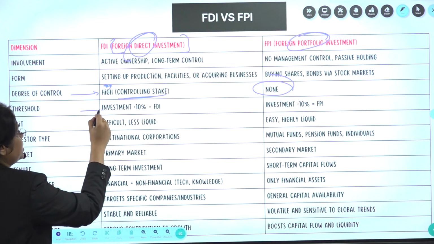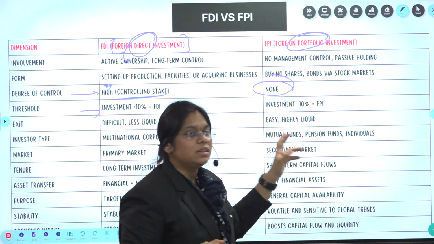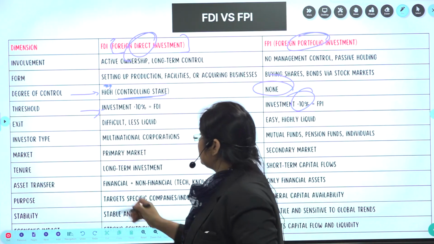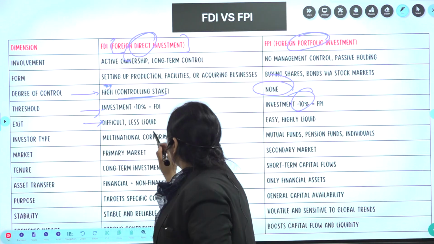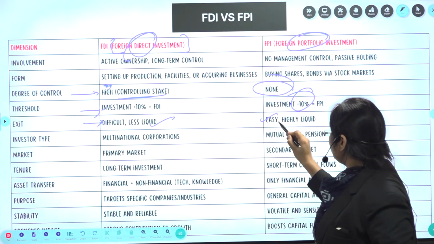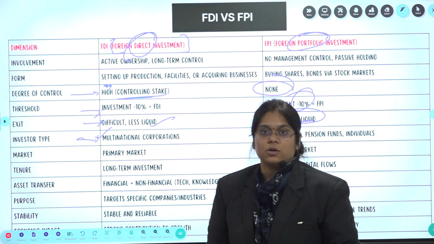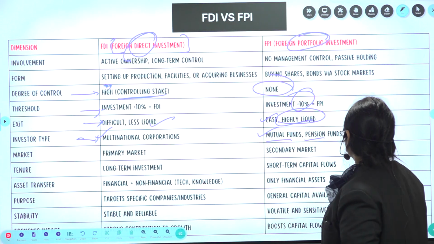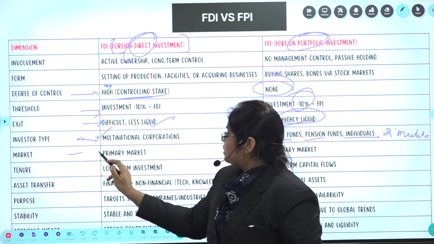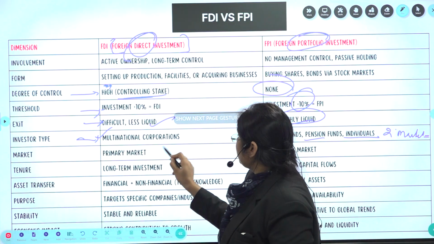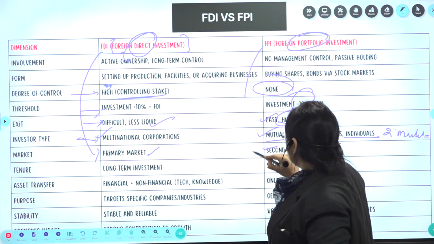Now what is its threshold? Investment should be more than 10% in the FDI, but whereas in FPI the investment will be less than 10%. See, exit, difficult to enter, difficult to exit also. Less liquid, here easy because of high liquidity. And here investor type is, you can invest in multinational corporations, and here mutual funds, pension funds, individuals, that is secondary market. Okay, see here as clearly it is said, primary market and secondary market. So FDI comes in primary market and FPI is secondary market.